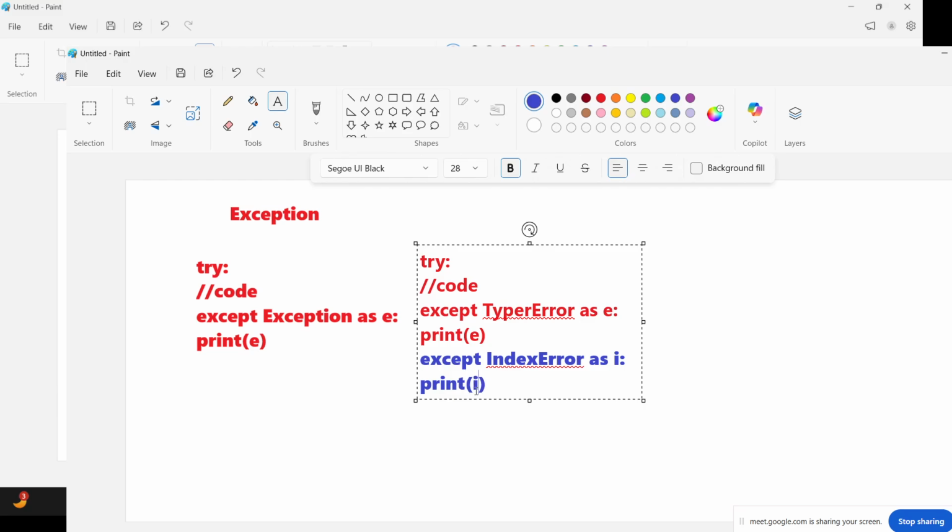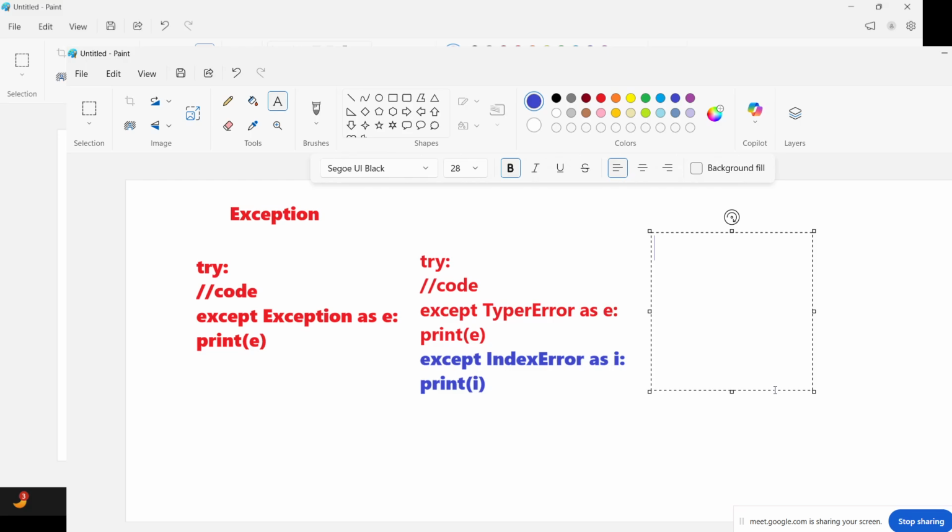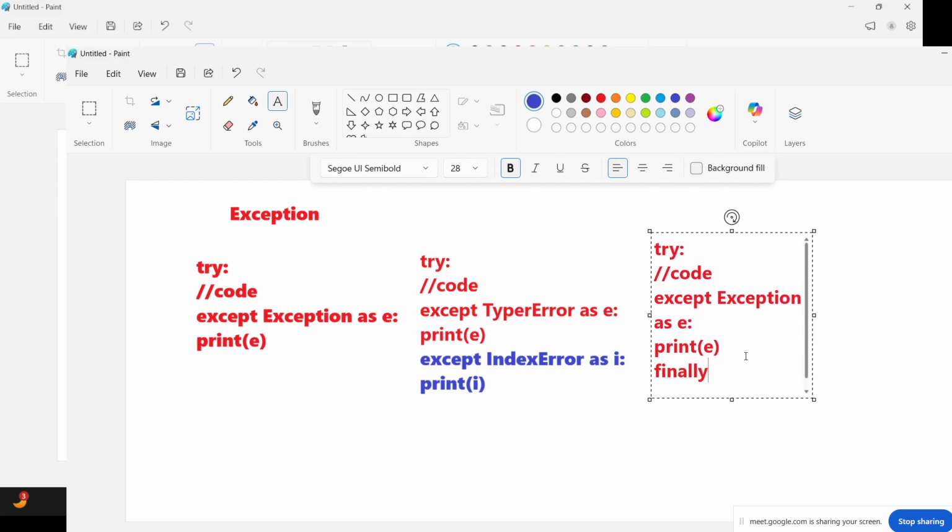So this is one of the possibilities we have seen. And the third part, what we have done, is the finally block. So try, except, and then there is finally. And finally is always executed.